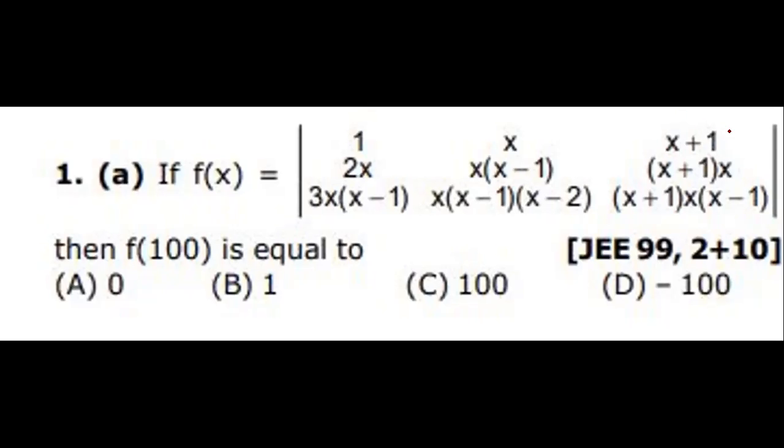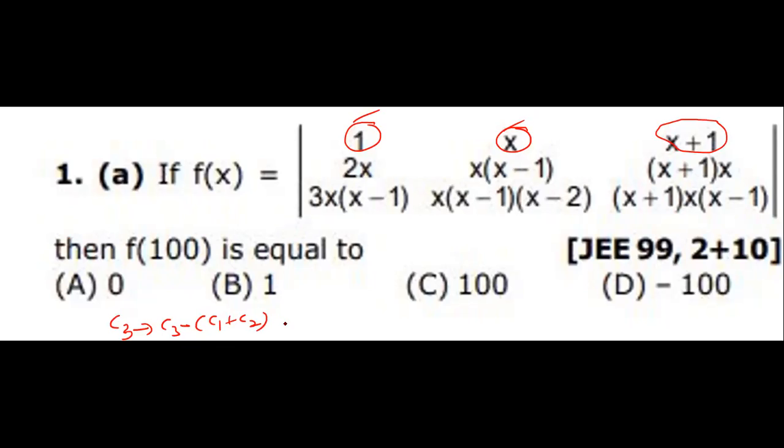What is the first, third column? The first element, x plus 1, is there. So what I'm doing here is adding the first column and second column and subtracting from C3. See carefully, C3 minus of C1 plus C2.